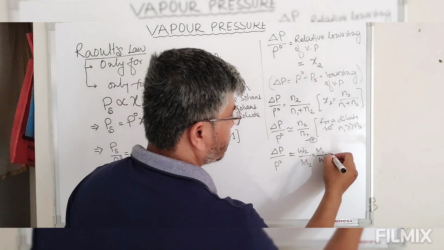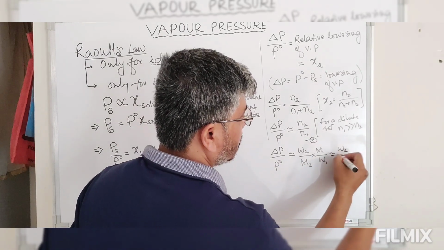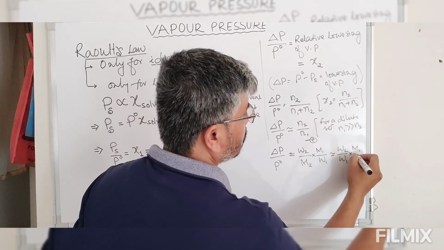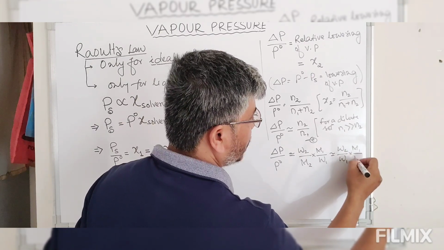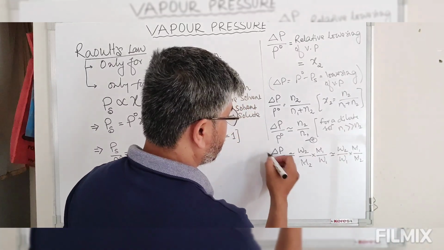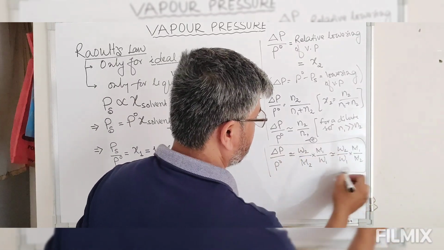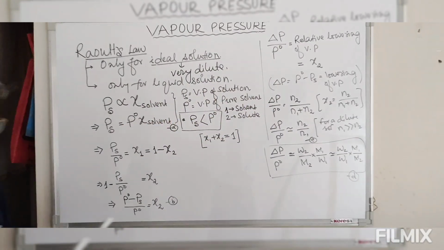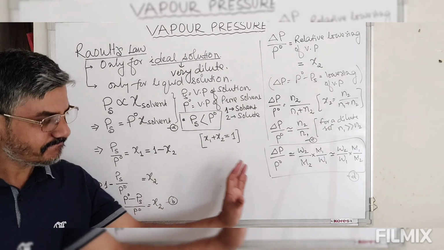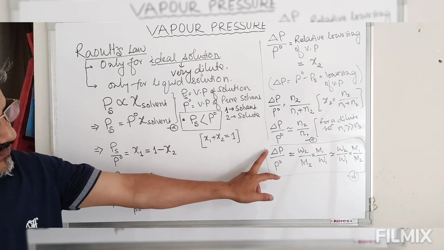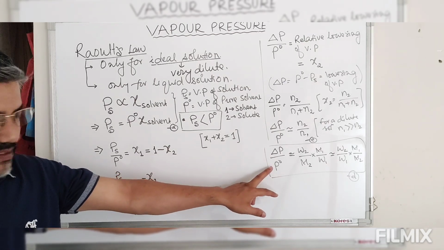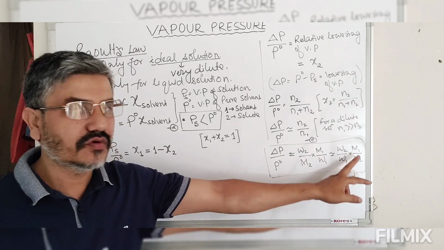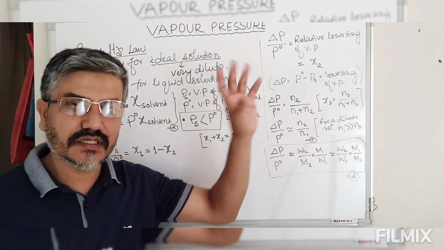So this is mass of solute divided by mass of solvent, into molar mass of solvent divided by molar mass of solute. Now look at this equation: the relative lowering of vapor pressure is approximately equal to mass ratio into molecular mass ratio.